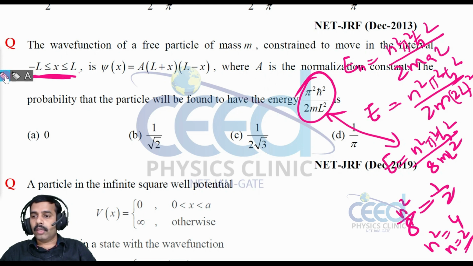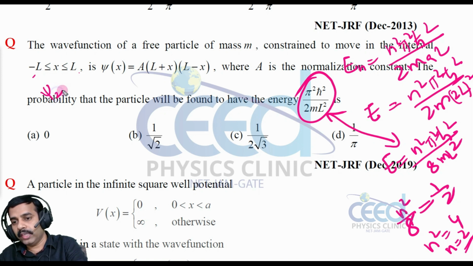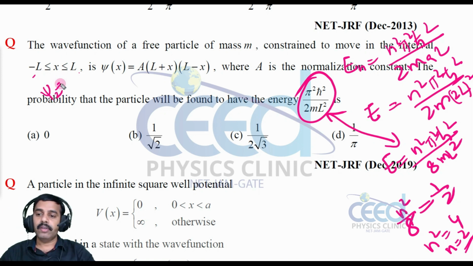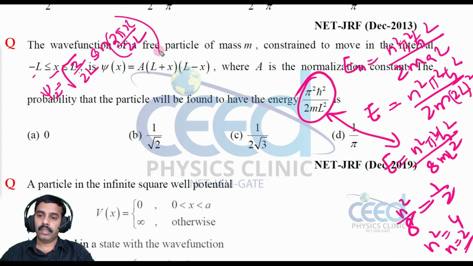So here we have already seen, for a symmetrical box, the even wave functions ψ2, ψ4, ψ6 are equal to minus root 2 by, here the length is 2L, sin(nπx/a), that is sin(2πx/2L), right? This is the expression we have studied.